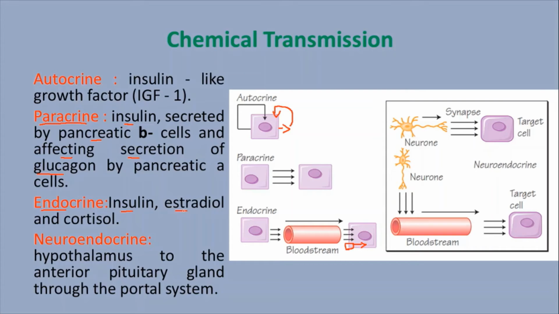Similarly, estradiol and cortisol. The fourth important type of hormone action is neuroendocrine. Neuroendocrine means the action is endocrine, but especially in the neurons. Look at this picture. Here, this is a neuron.